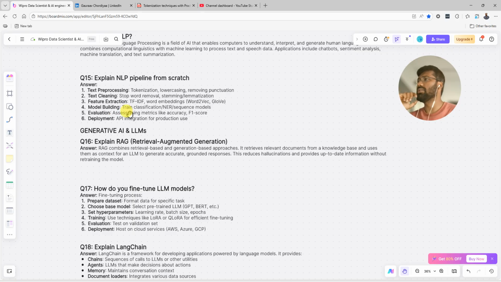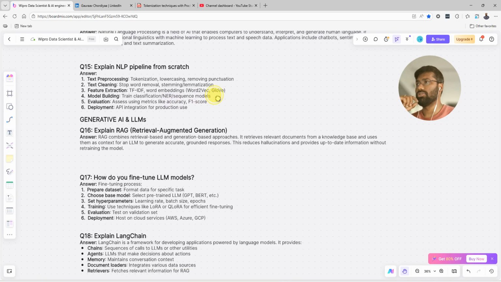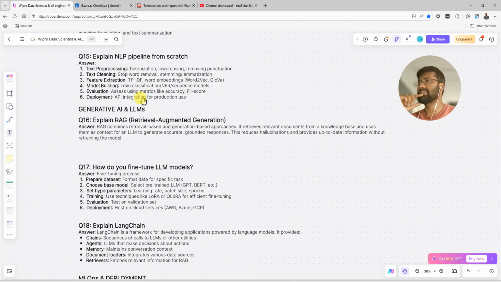Okay, model building: training a classification or any RNN or a sequence model. Then evaluation, assessing using a metric like accuracy or F1 score. Deployment, API integration and productionizing for production use.